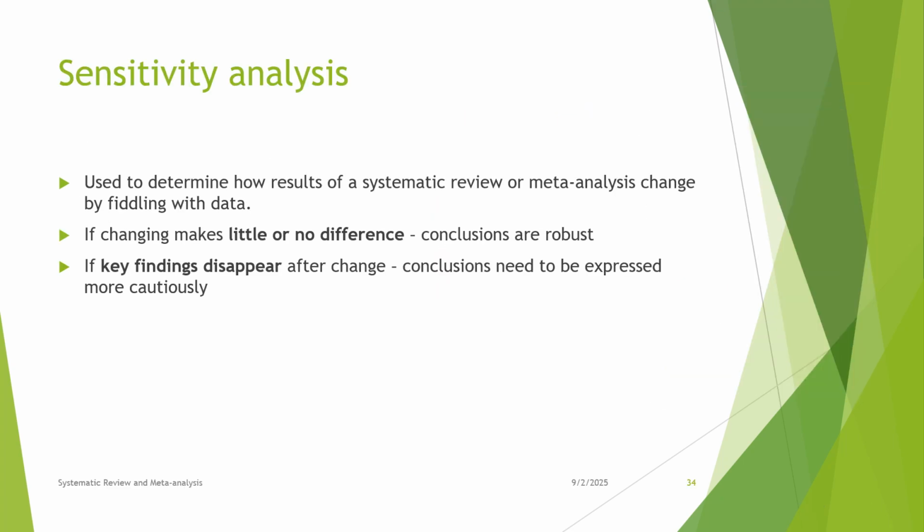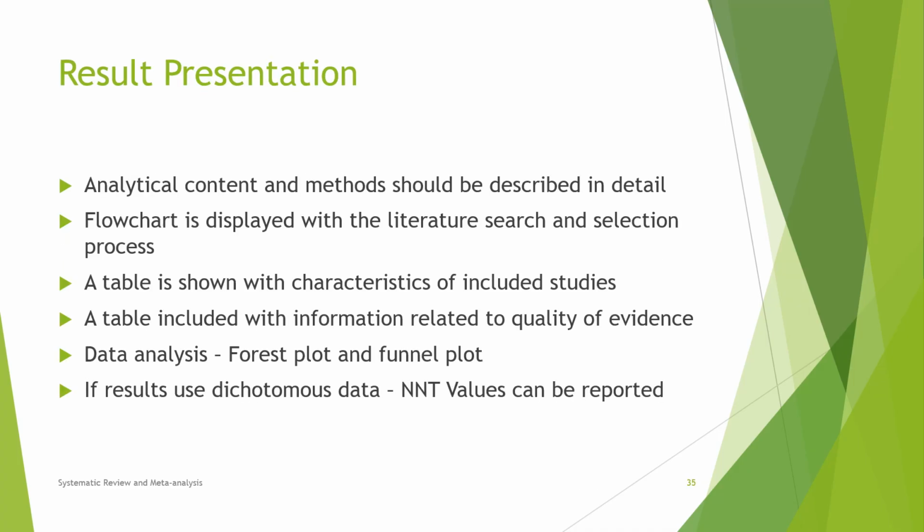Sensitivity analysis is used to determine how the results of a systematic review or meta-analysis change by filtering the data. If changing makes little or no difference, conclusions are robust. If key findings disappear after the change, conclusions need to be expressed more cautiously.